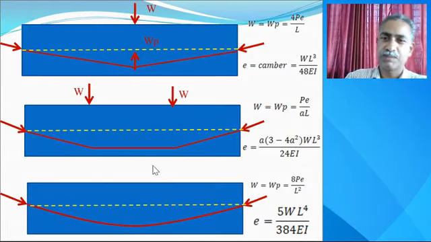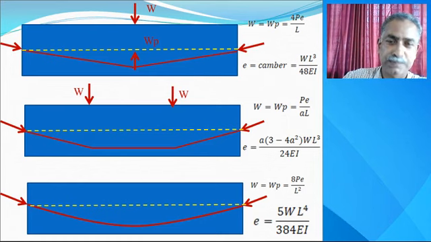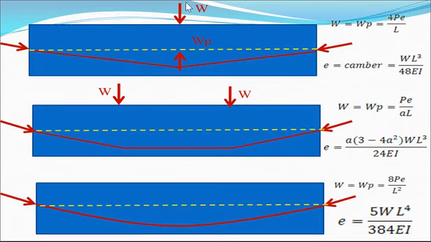Okay. Now because of this load balancing concept, we can say that if a point load W is there, neglect the self weight of the beam. We know what the bending moment diagram is. The bending moment diagram is triangular, and that's why the cable profile is also triangular. Load is acting here, W is equal to WP, then bending stress is 0, and the resultant stress is just because of the pre-stressing force divided by cross-sectional area, that is P by A. So this is the load balancing concept.